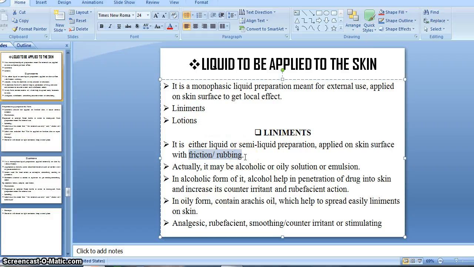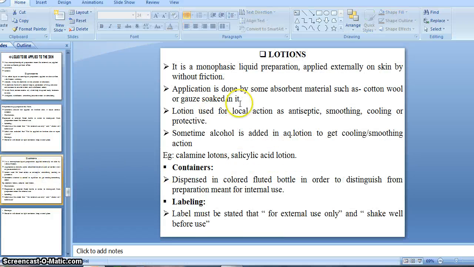This is the applying process, means with the help of hand we can use friction, or rubbing, means with a small massage, we can apply the liniment. But in case of lotion it is applied without friction or rubbing.